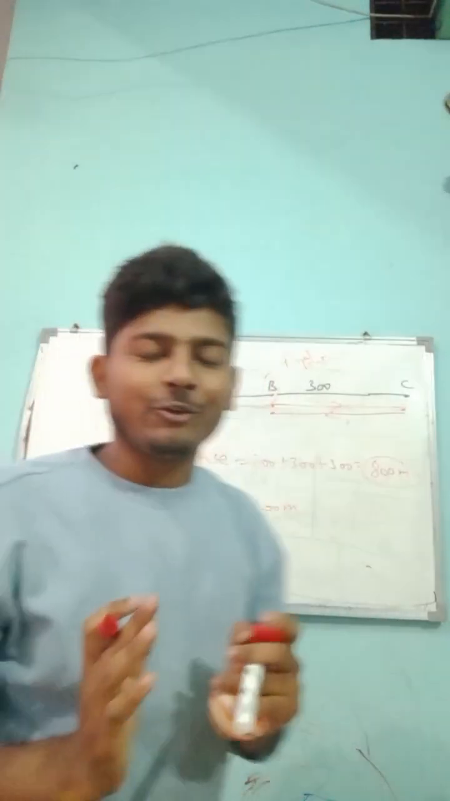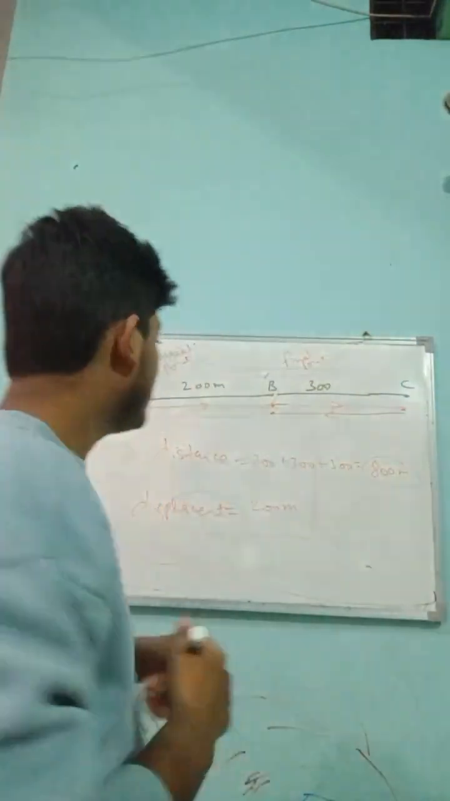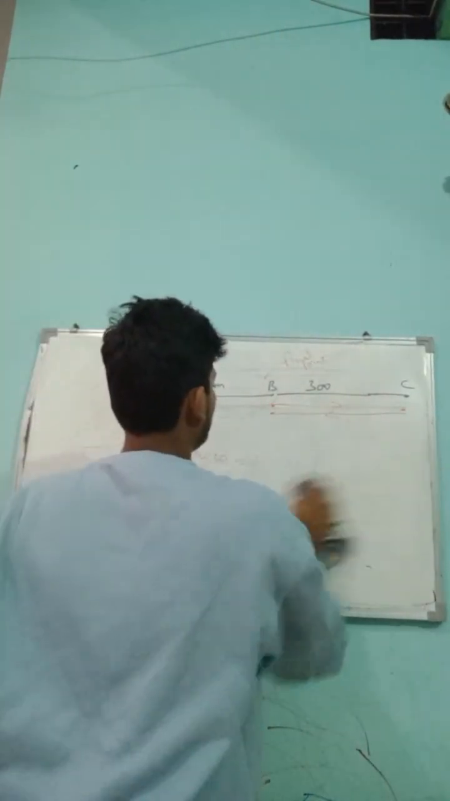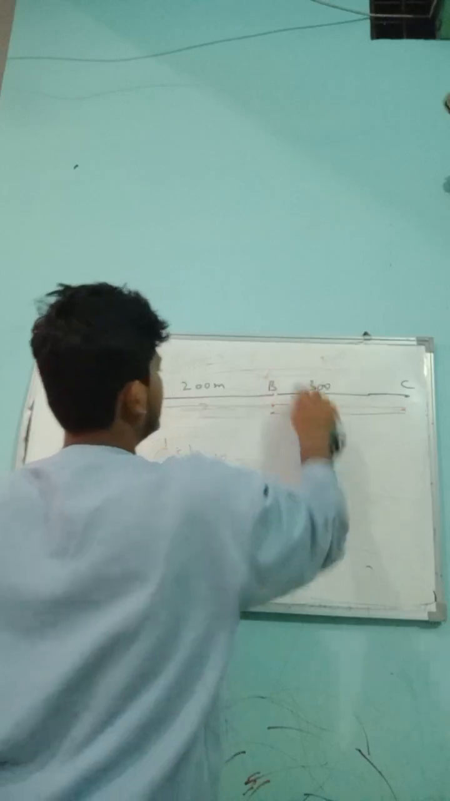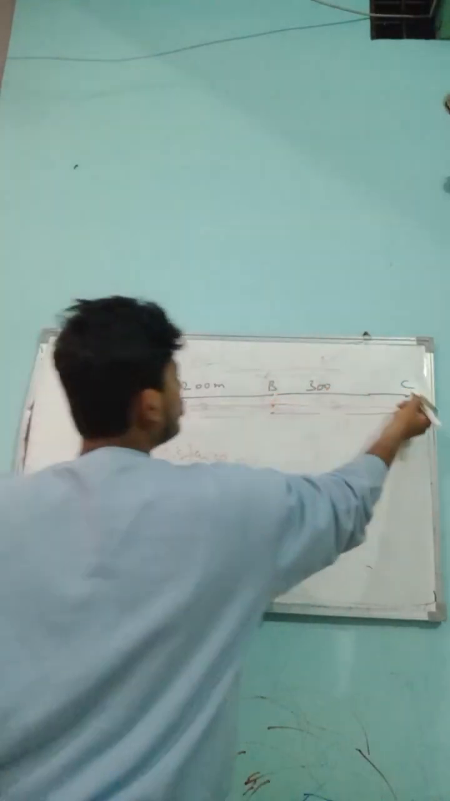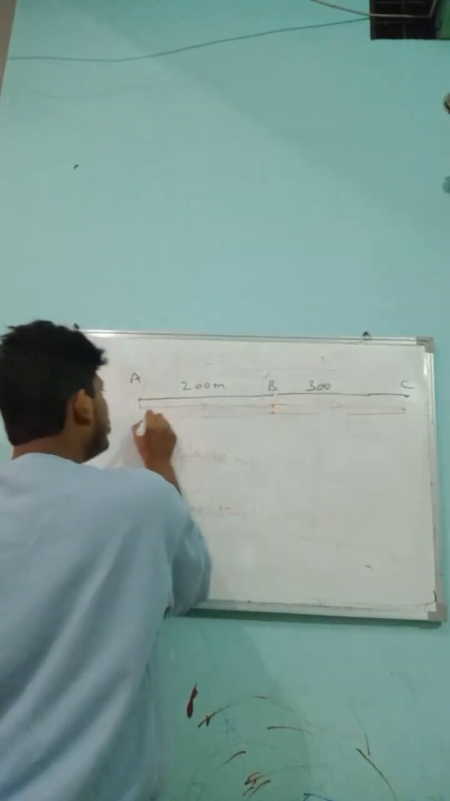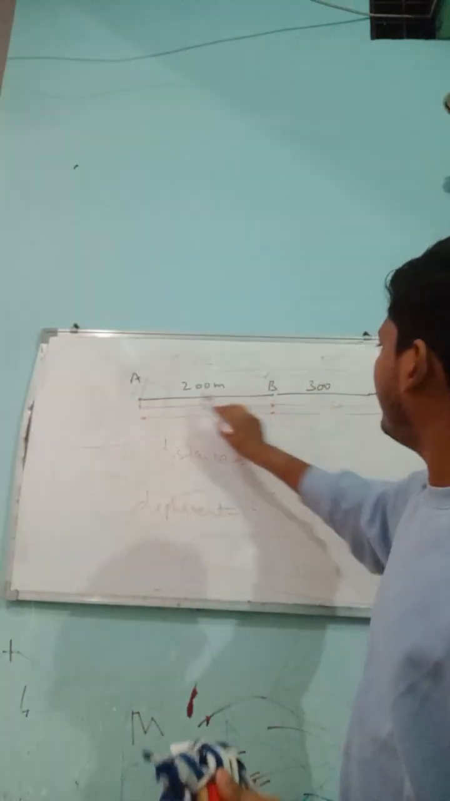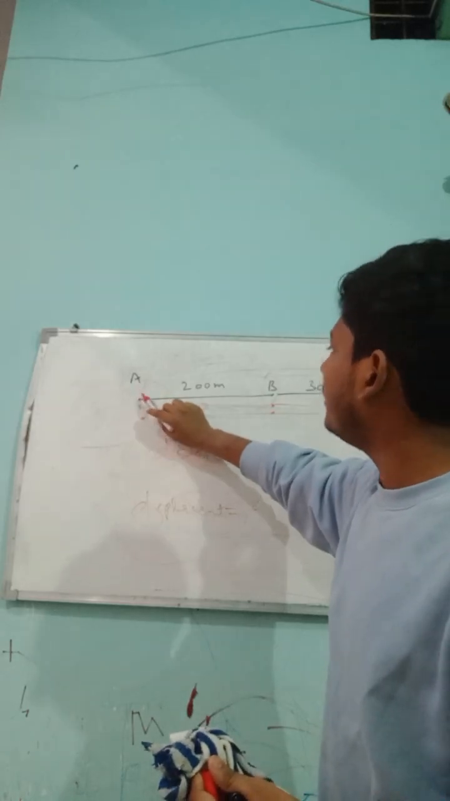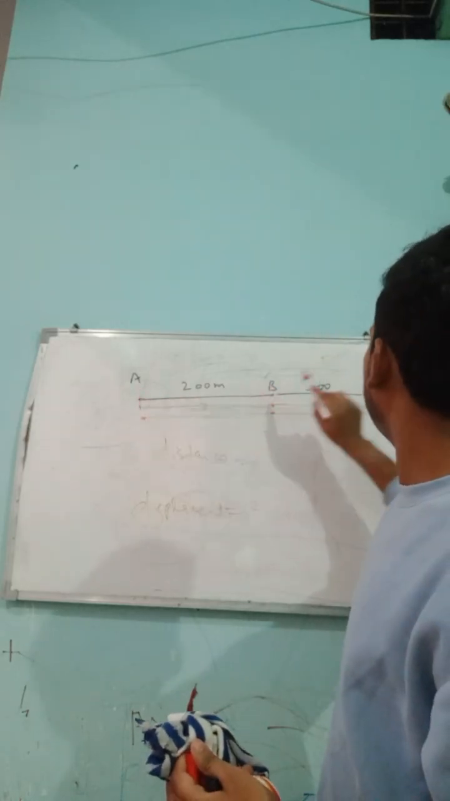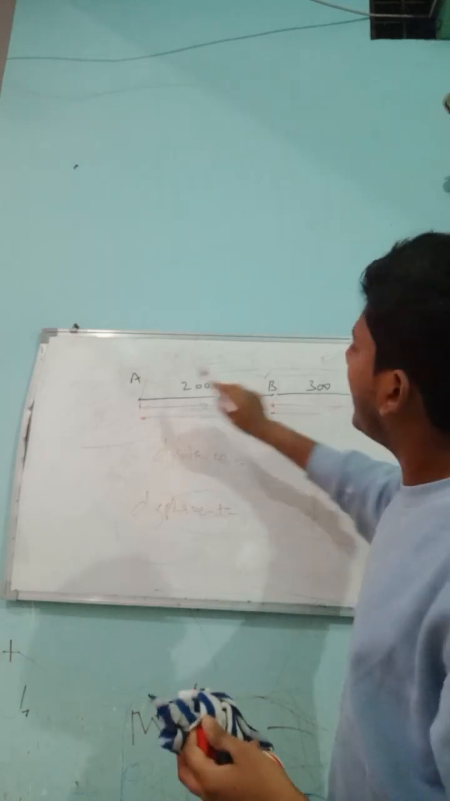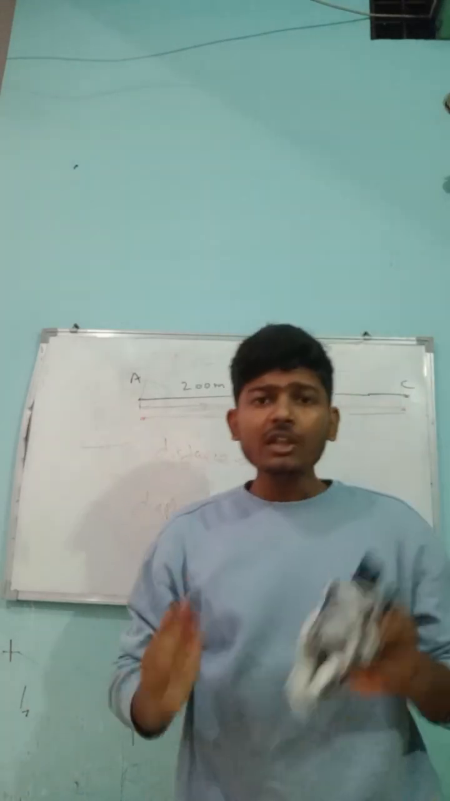Now, you got it, my dear student. Now make it more complicated. Just a little bit complicated here. Just imagine, students, you went from B to C, come back to B, come back to A again. Now, what will be the displacement? You started your journey from A, went to B, then to C, came back to B, and then came back to A. Now, your displacement will be what?